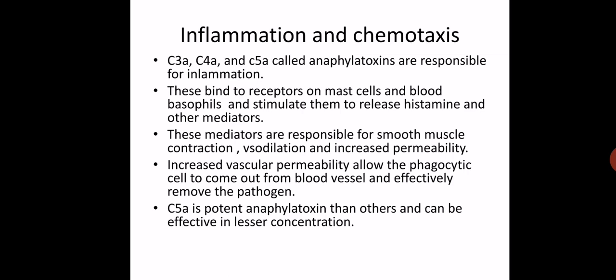Histamine is a vasoactive amine. So whenever C3a, C4a, C5a diffuse away, they bind on the mast cell or basophil, and that leads to secretion of histamine and other mediators. Histamine can initiate anaphylaxis or a hypersensitivity type of reaction.